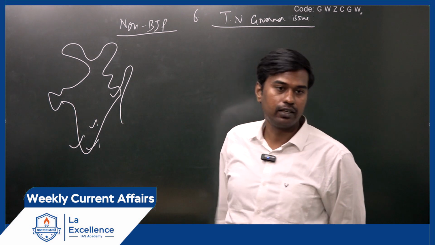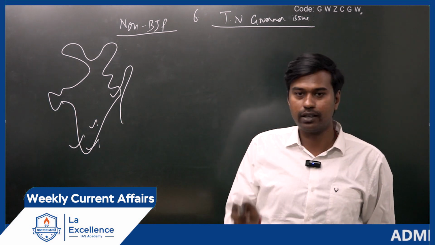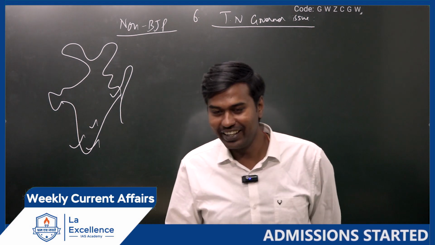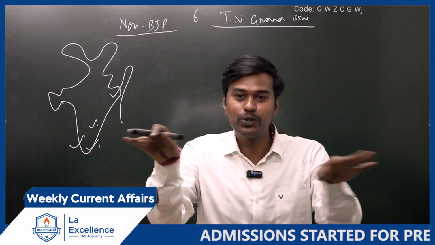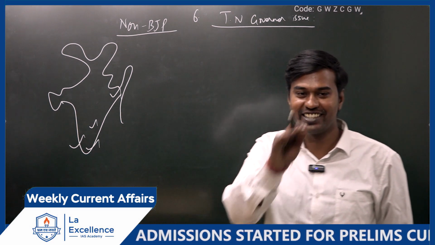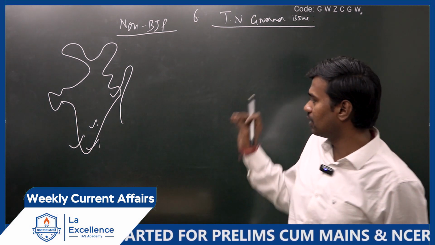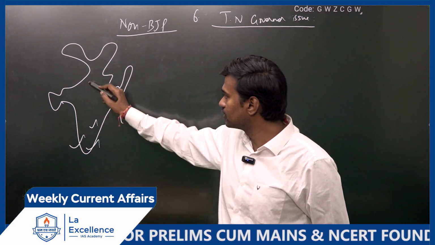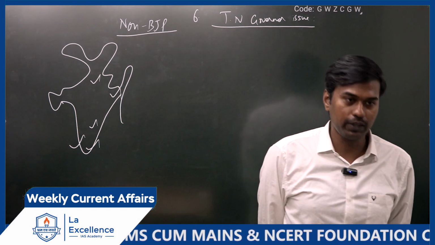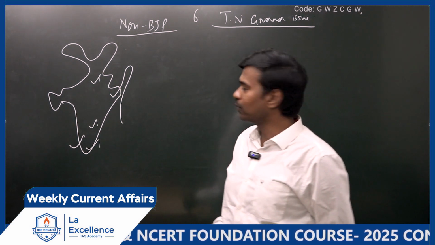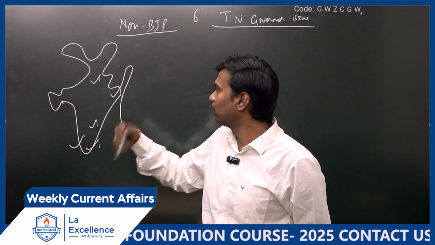Then West Bengal governor, no need to say, because Mamata Banerjee literally hates Modi, and Modi, no need to say. They have mutual feeling, the hate towards each other. So to keep her in check, the West Bengal governor also often interferes in the administration. Then in Delhi, we have Arvind Kejriwal. To keep him in check, we have Lieutenant Governor. They don't have a governor. Lieutenant Governor has some more power.